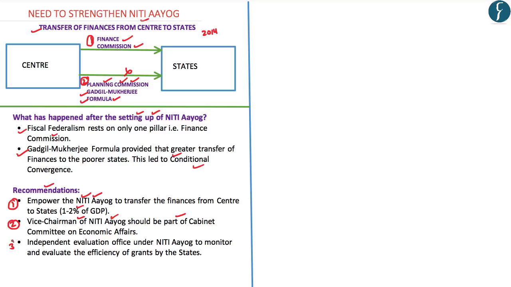And lastly, in order to ensure that the state governments in India are efficiently utilizing the transfer of funds from the central government, Mr. Kelkar has suggested that there is a need to have an independent evaluation office under the Niti Aayog, and this particular office should be entrusted with the responsibility of monitoring and evaluating the efficiency of grants given by the central government to the states. Overall, the idea of Mr. Kelkar is that the Niti Aayog should become 2.0, that is, it should be a second version of Niti Aayog, and it should be given sufficient amount of powers to transfer the finances from the central government to the state government.